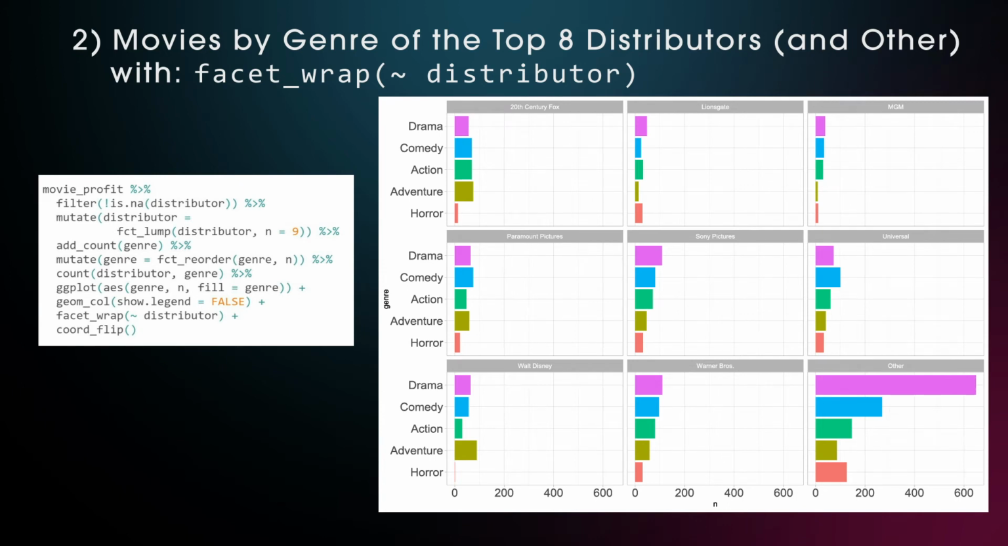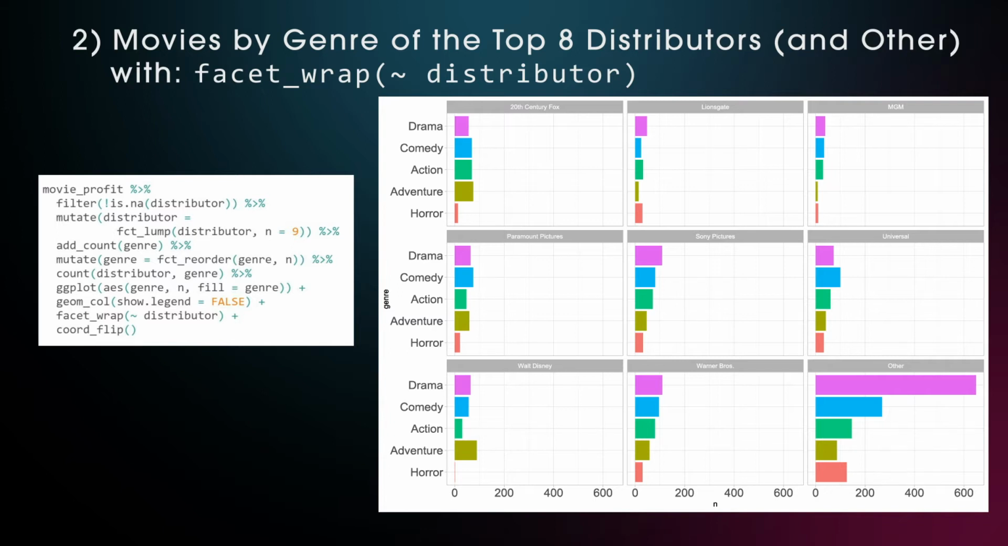With coord_flip we can make the genre more readable. We did use fill equals genre within the ggplot to color the bars, but because we have the genre spelled out on the axis we won't need a legend and can set show.legend equals false within the geom_col function. The facet_wrap simply reproduces this bar chart for each distributor.